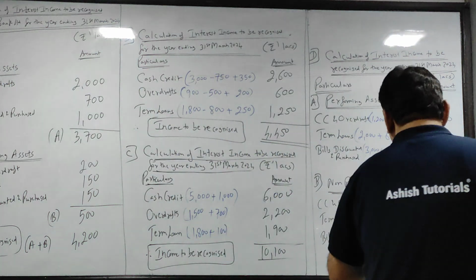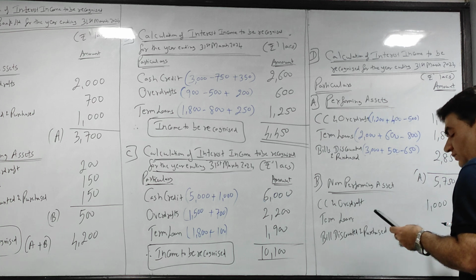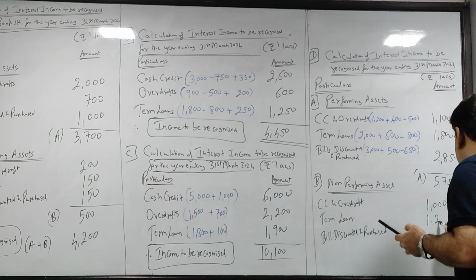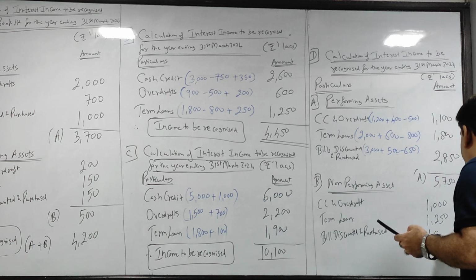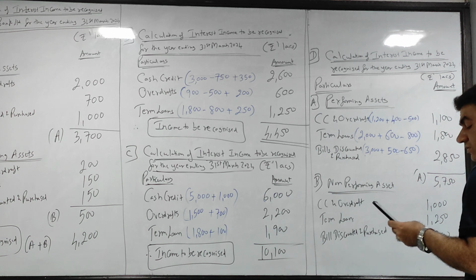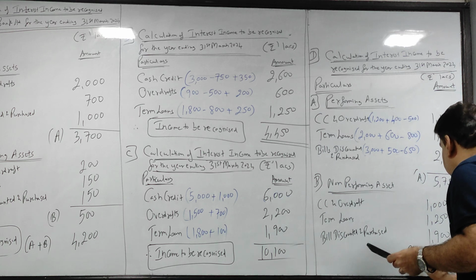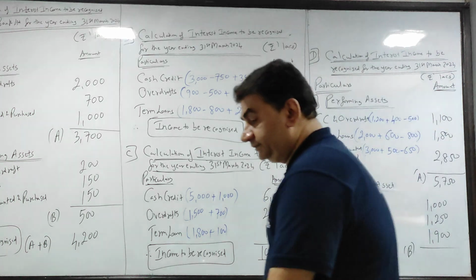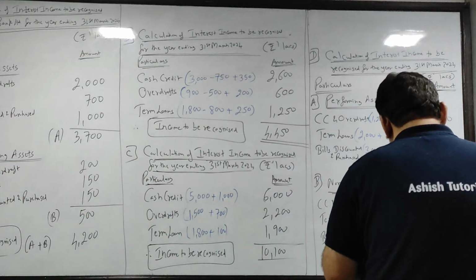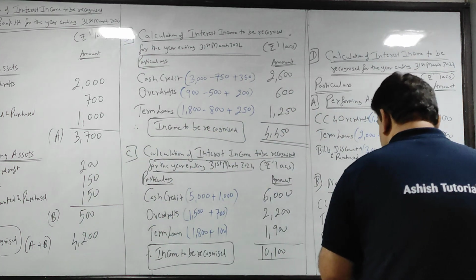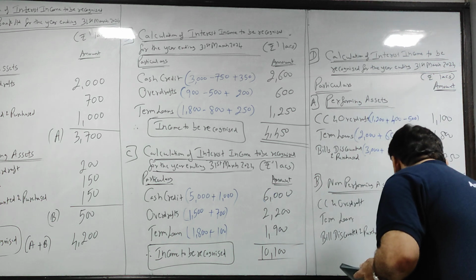So CC overdraft 1000, term loans 1250 and bill discounted purchase 1900. Okay, take the total, that is B. 1000, 1250, 900, 4150.